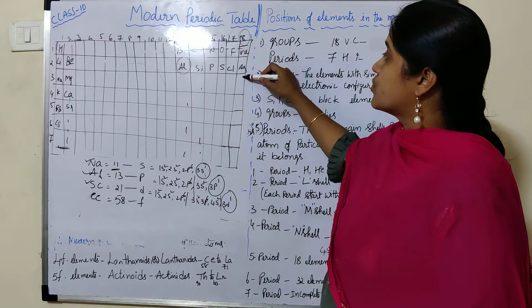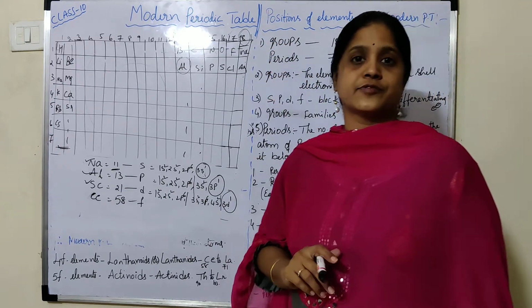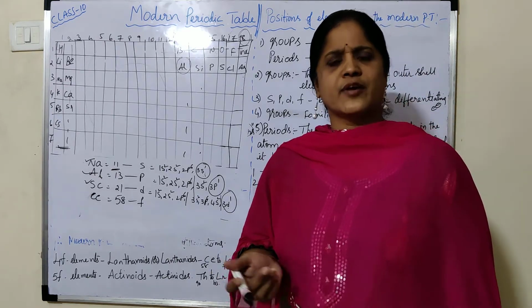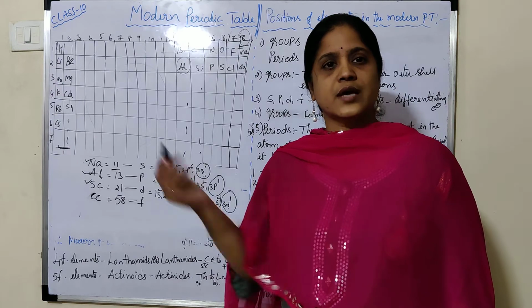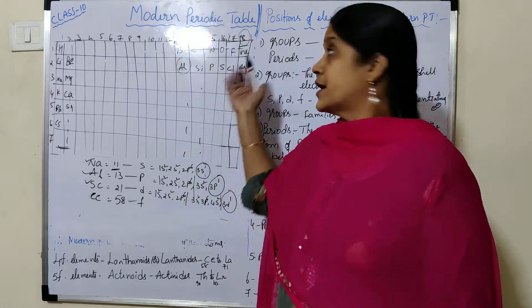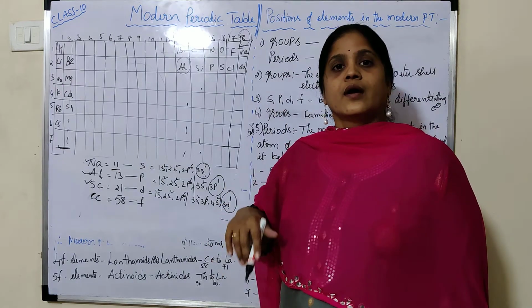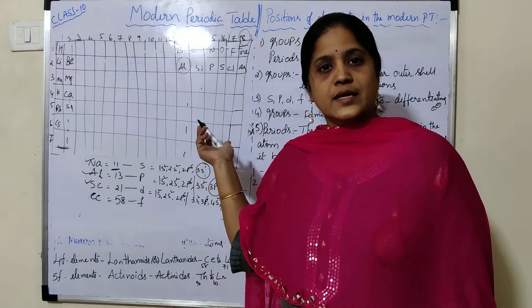Next, the 18th group. This is known as the noble gas family. What is the noble gas family? In 9th class you learned about that. This group is the 8th group, or it is known as the zero group. Why are they known as noble gas elements?